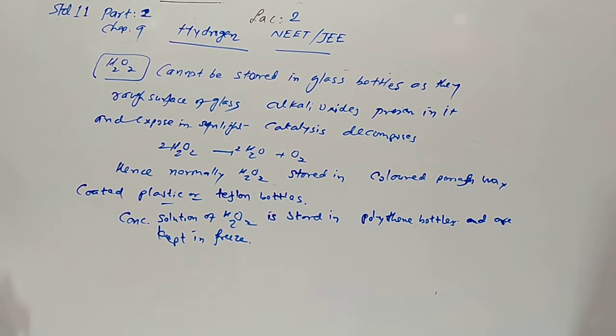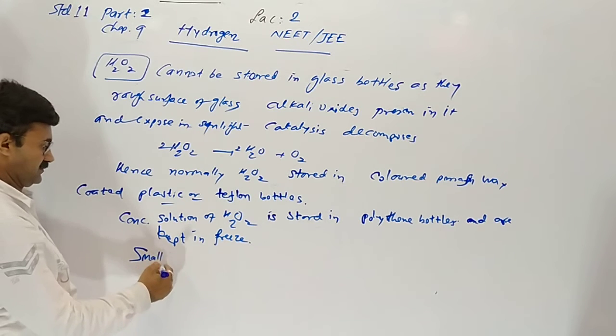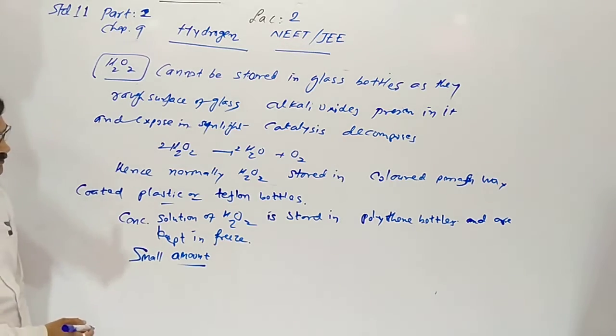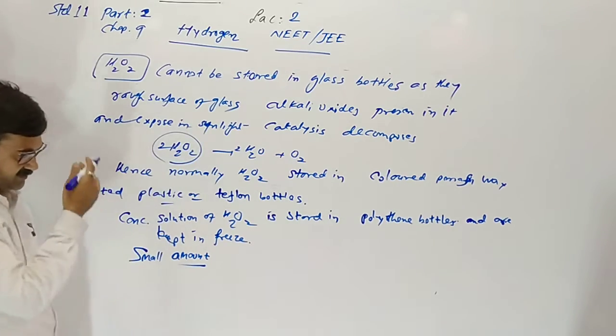A small amount of stabilizer is added. What is a stabilizer? What prevents decomposition is called a stabilizer.